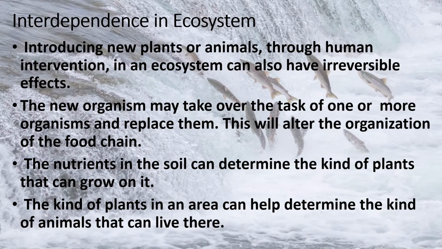Introducing new plants or animals through human intervention in an ecosystem can also have irreversible effects. The new organism may take over the task of one or more organisms and replace them. This will alter the organization of the food chain. The nutrients in the soil can also determine the kinds of plants that can grow on it, and the kinds of plants in an area can help determine the kind of animals that can live there.